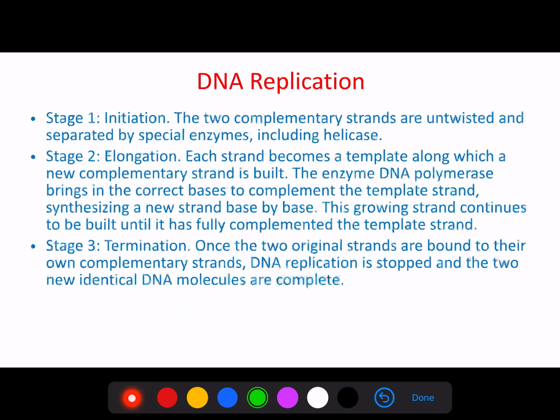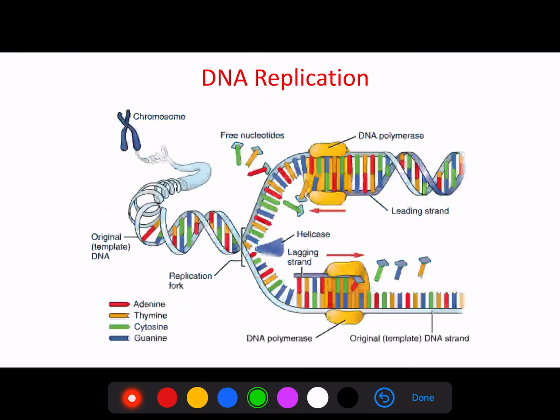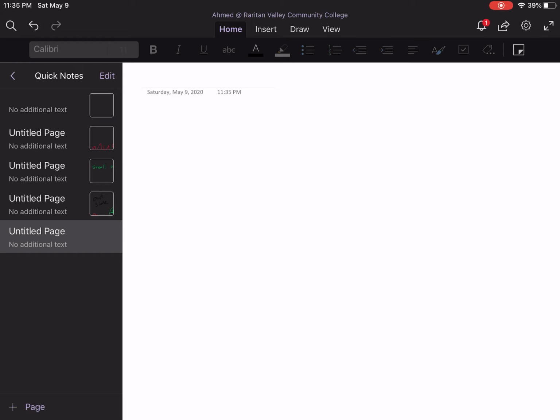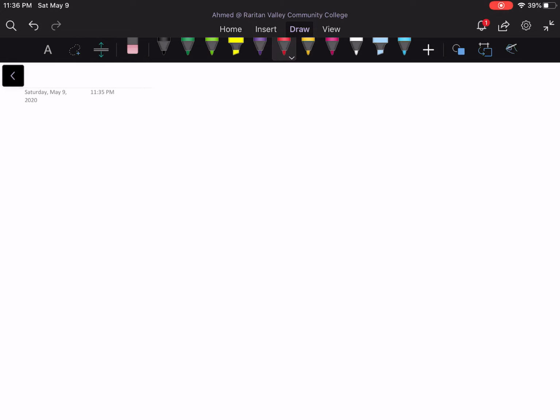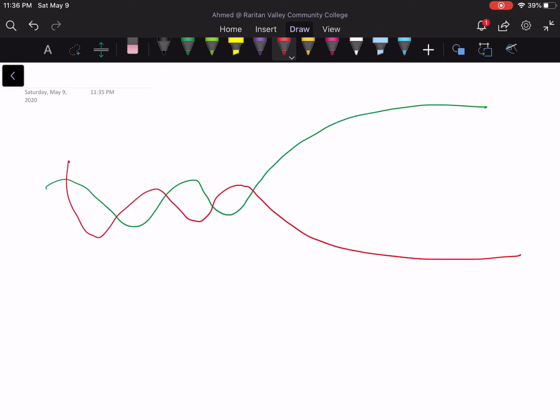Let's see the basic concepts of DNA replication. I will make some drawings to make it easier for us to understand. We know that DNA is made out of two strands. These two strands complement each other. So I will randomly put a sequence of DNA and I will complete the sequence on the other strand.